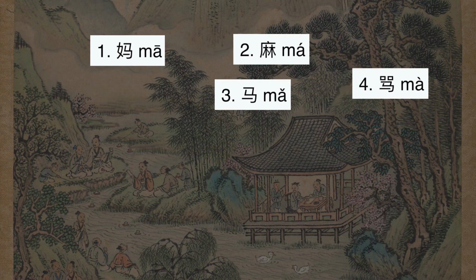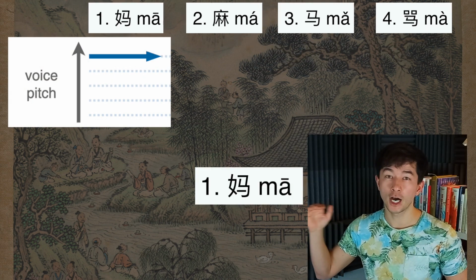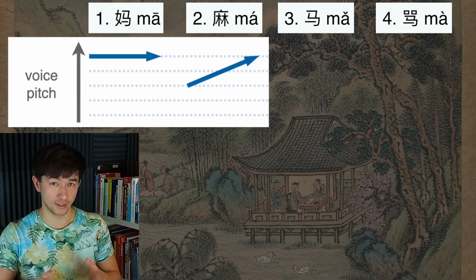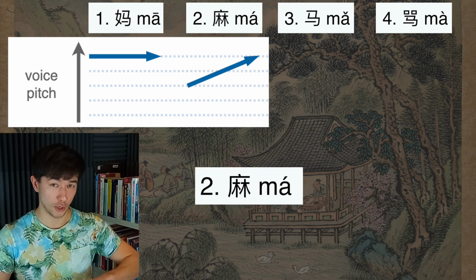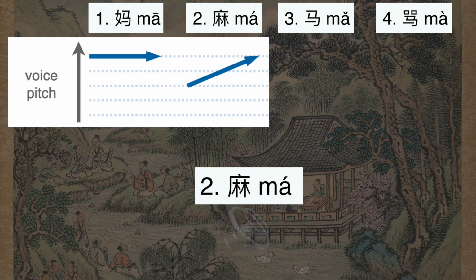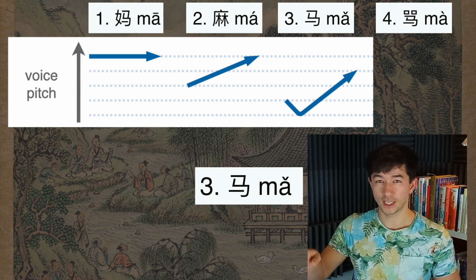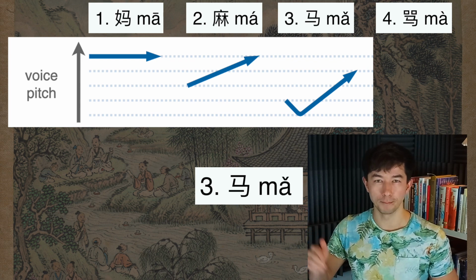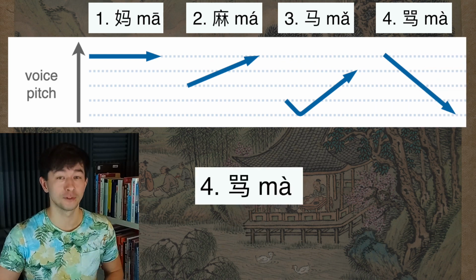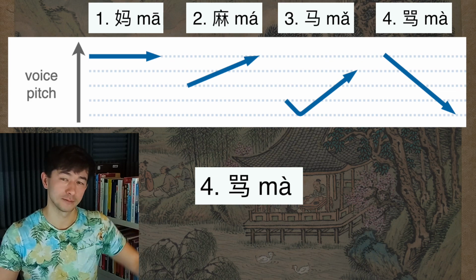These four tones can be defined as follows. The first tone is flat. It starts high and ends high, ma. The second is a tone which starts low and ends high, ma. The third tone is a bit more complicated because it first falls down and then goes up, ma. And the fourth and final tone is the one which starts high and falls down, ma.